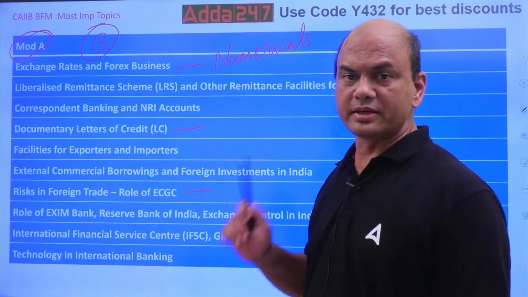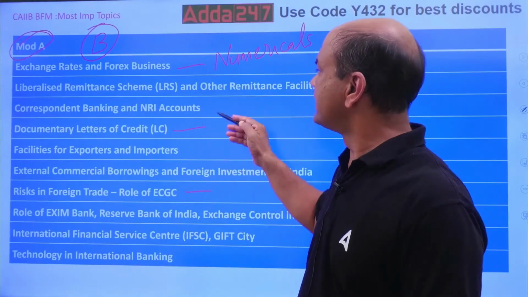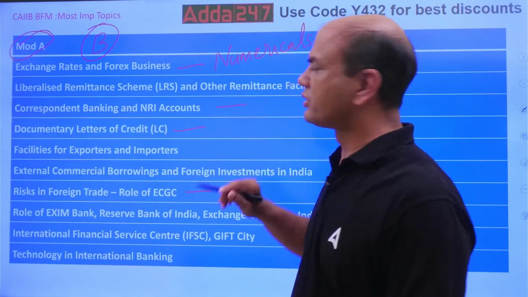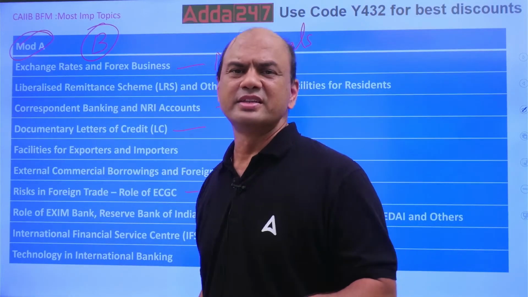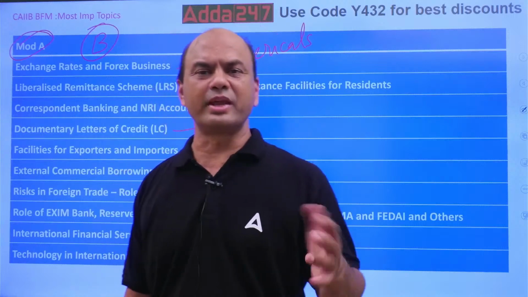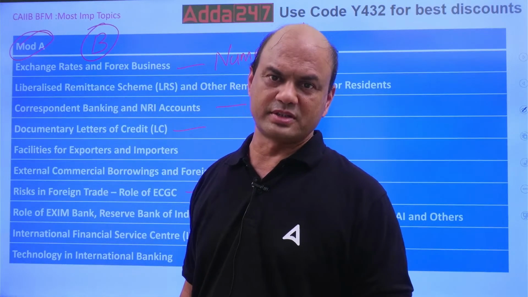So you will have major case studies, one or two, this you can have. NRI, you can have one case study on NRI. They will ask you a very simple one. Some foreigner is investing, or he is breaking that FCNR deposit, or he is getting a loan on an FCNR deposit.